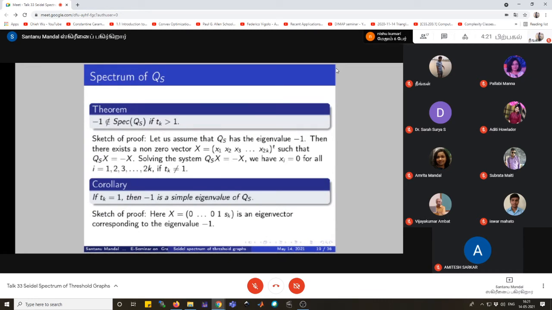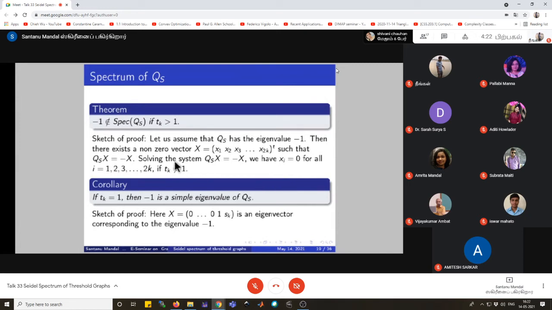The next theorem states that minus 1 cannot be the spectrum of QS when Tk is greater than 1. To prove this theorem, we assume that QS has the eigenvalue minus 1, and then there exists a non-zero vector x, with components x1, x2 up to x2k, such that it satisfies the eigenvalue equation, that is QS x equals minus x. Solving this system of linear equations, we find that all the components of x are 0. So our assumption was wrong. So minus 1 cannot be the spectrum of QS when Tk is greater than 1.